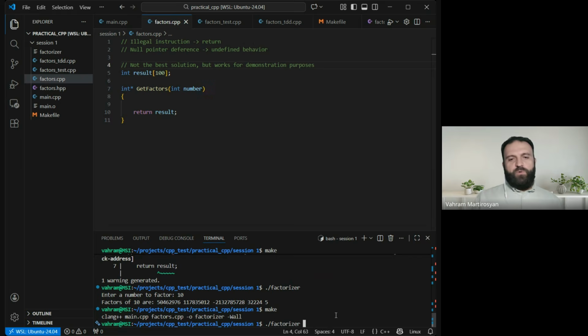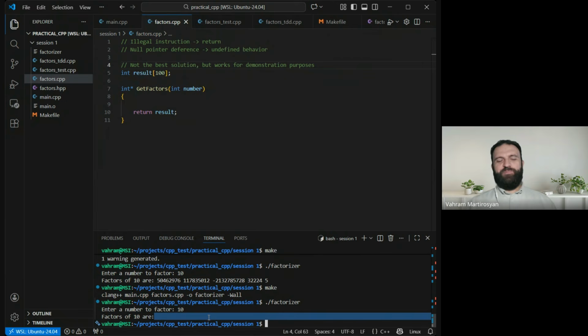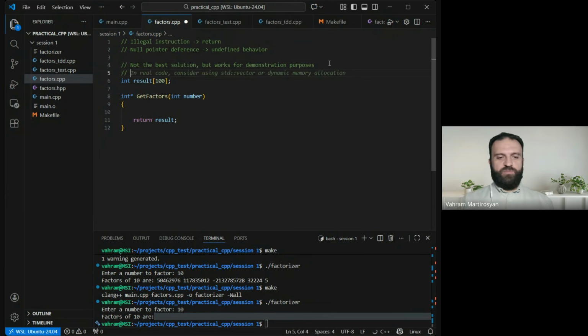Now we're out of any warnings, and if I run it, we still are not there, okay? But actually, we don't see the garbage here. The garbage is gone because global variables are automatically initialized with zeros, filled with zeros. Why is it like that? Because